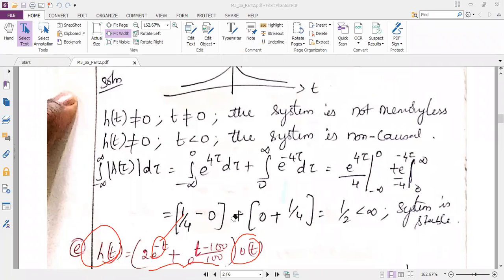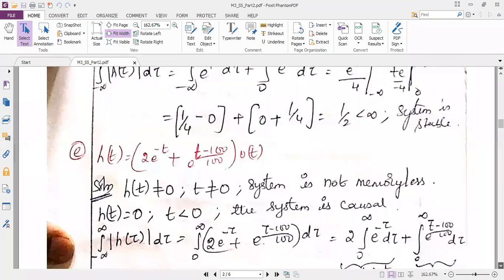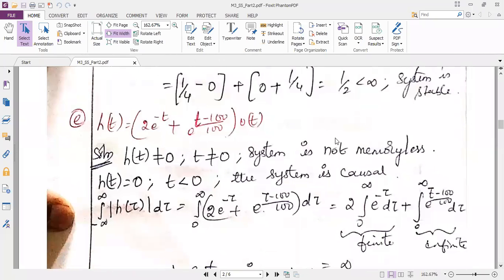Now the next thing is about causality. It is causal, because u of t is clearly given in the question. U of t means positive side. You should write with the condition and conclude it, that you can do by yourself. And the final one is stability.